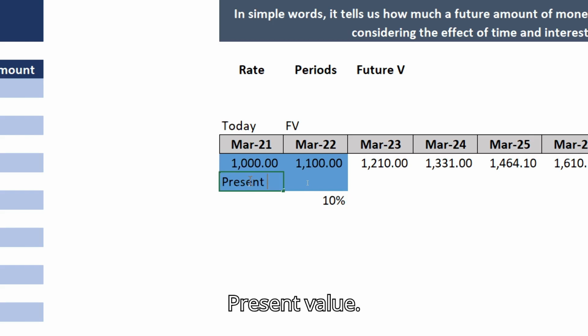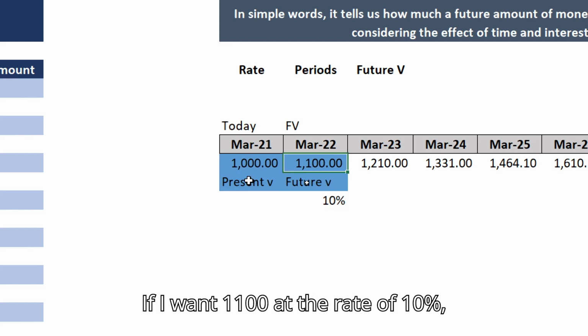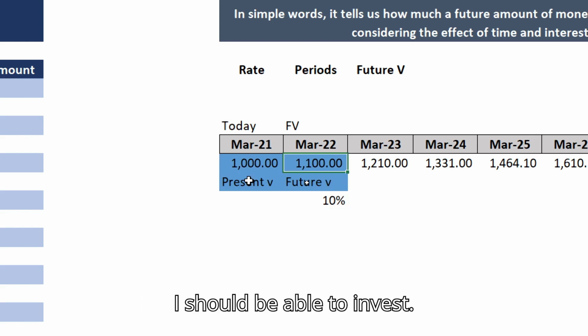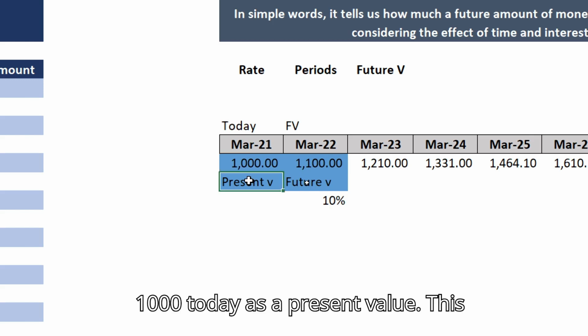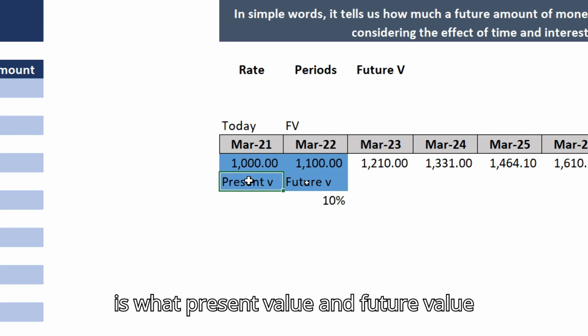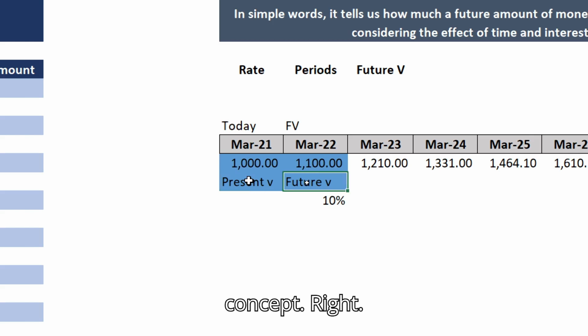Present value. If I want 1100 at the rate of 10%, I should be able to invest 1000 rupees today as a present value. This is what present value and future value concept is, right?